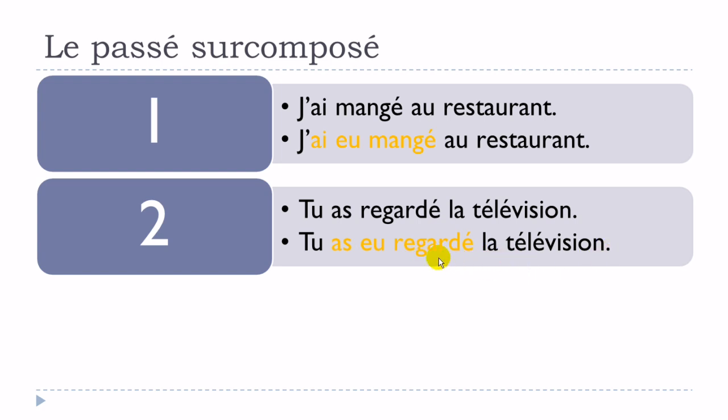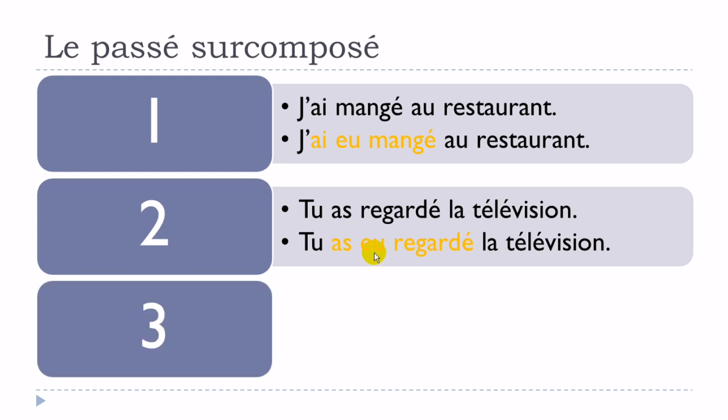Okay, so it's exactly the same situation. We've got this regardé form, and it's exactly the same, so you don't really need to bother about that. It's the first part that will change, because for the passé composé, you've got this verb avoir at the present, and for this passé surcomposé, you've got avoir at the passé composé form.